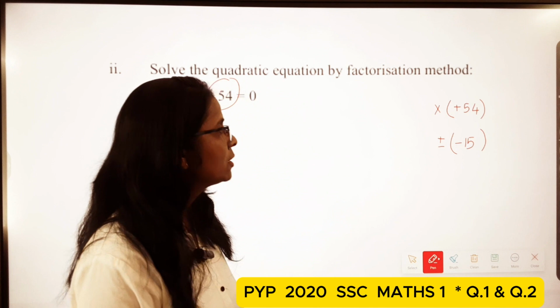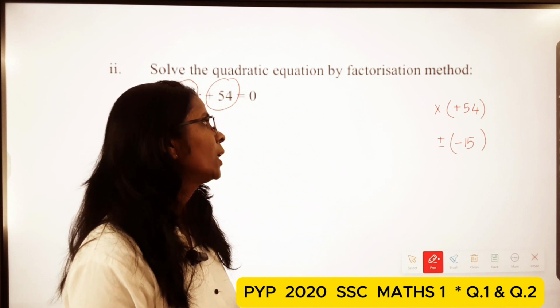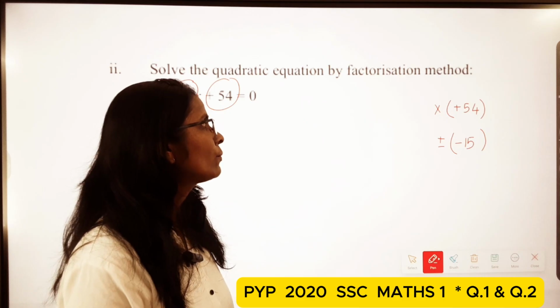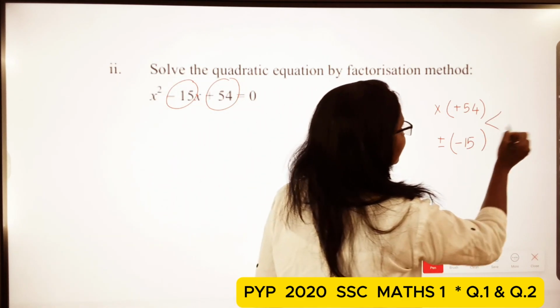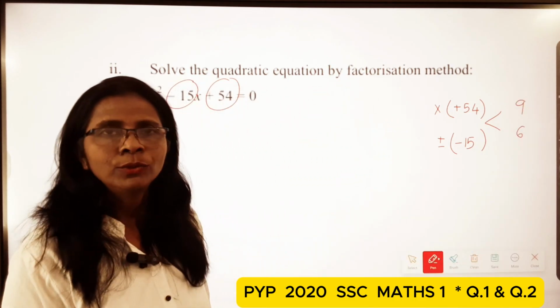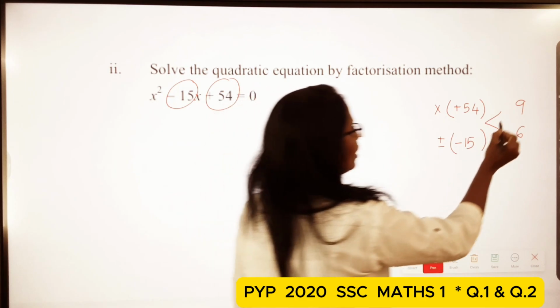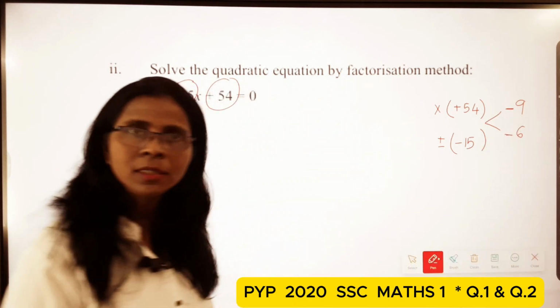So which are these numbers? So here students, 9 and 6. Okay, the numbers are 9 and 6. 9 times 6 is 54. Then what about their sign? Here minus 9 and minus 6.